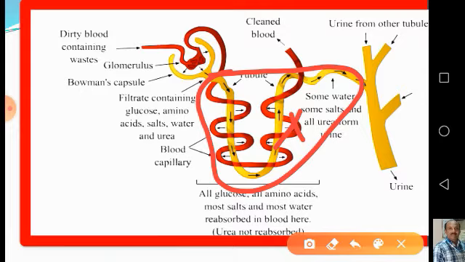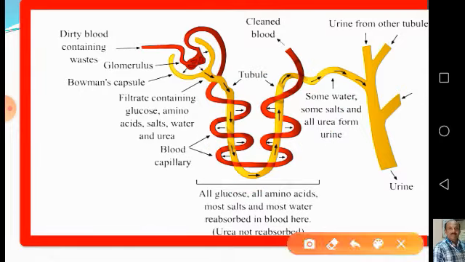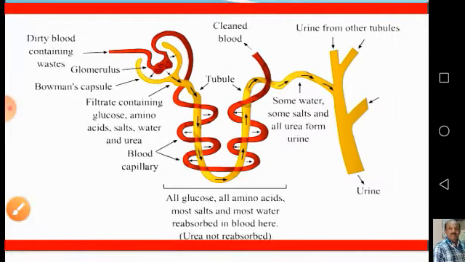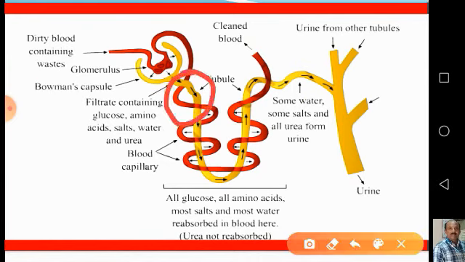What are the 3 main portions? Let us have a look. The first portion of the renal tubule is the PCT, that means proximal convoluted tubule, which is very much convoluted. In the first figure, we have seen this proximal convoluted tubule. Why is it called proximal? Because it is near to the Malpighian corpuscle, that is, proximal to the Bowman's capsule.